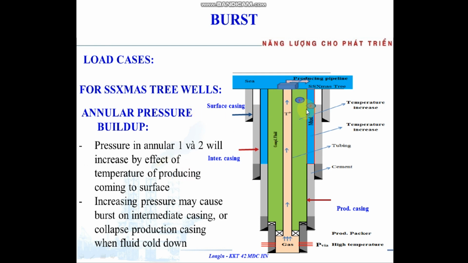So when temperature increases, it causes pressure increase. When temperature in the annulus increases but cannot bleed off pressure, that means it may cause the intermediate casing to burst and maybe collapse the production casing here.